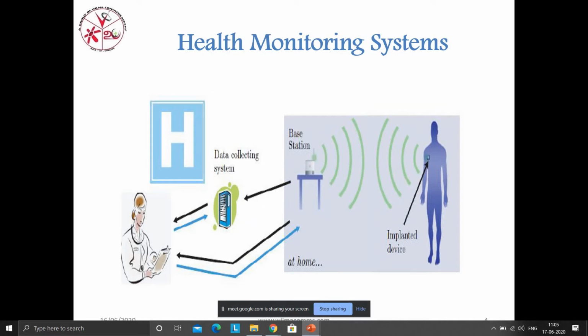I already told you this antenna is going to be implanted or just mounted on the skin. So this antenna is divided into two types. One is the implantable antenna and the other one is the wearable antenna. First, I am moving to the wearable antenna in the next slide.